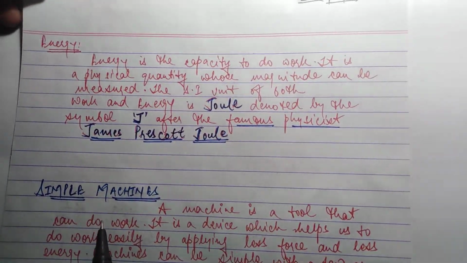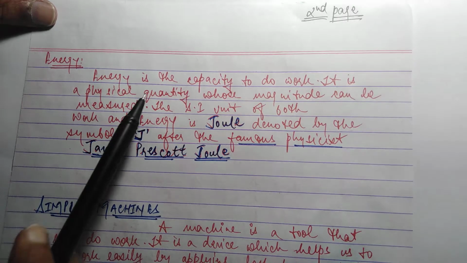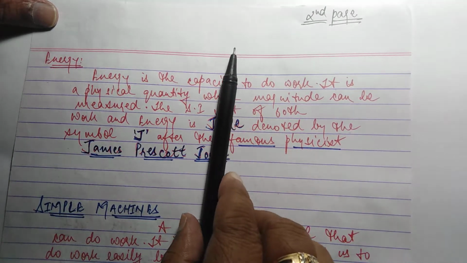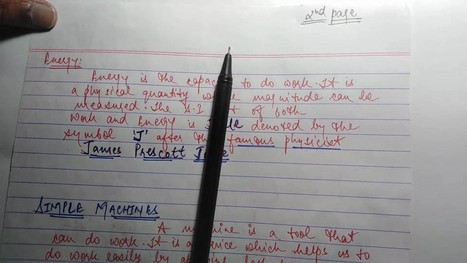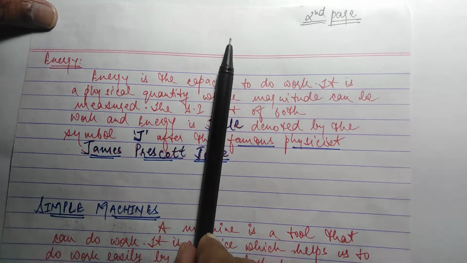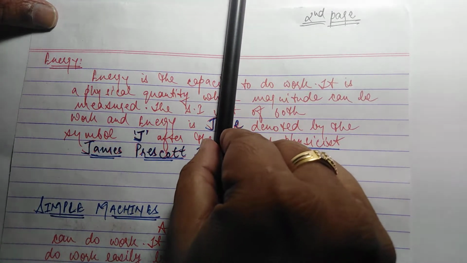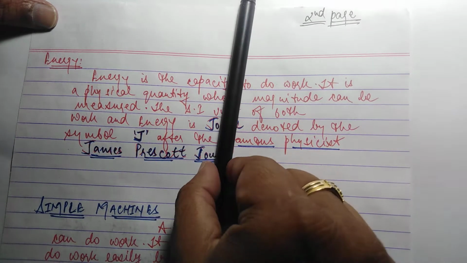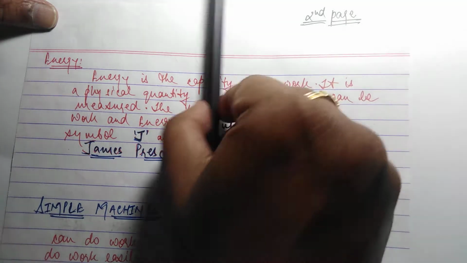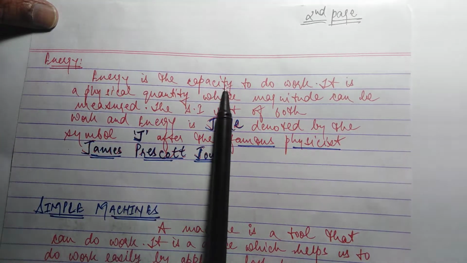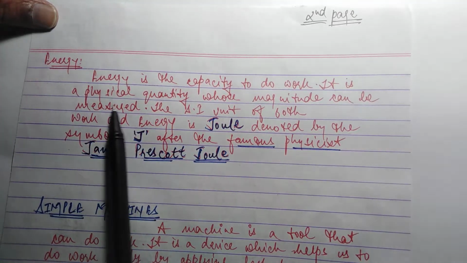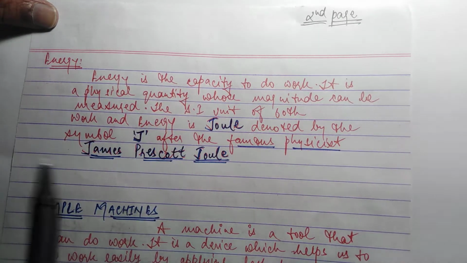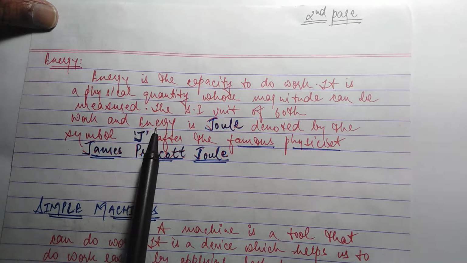What is energy? Energy is the capacity to do work. Suppose that if I am pushing this pen and applying energy, I am capable of pushing this pen, means I am applying energy to move this pen. The energy is the capacity to do work. It is a physical quantity whose magnitude can be measured. The SI unit of both work and energy is joule.